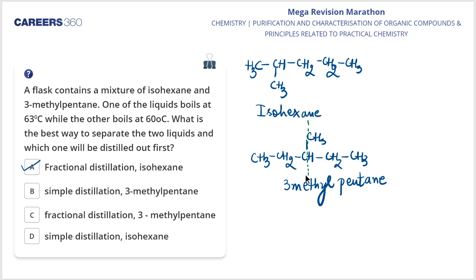If it is symmetrical, it has the higher boiling point of about 63 degrees Celsius and the other will have 60 degrees Celsius. So the method applied to separate these two liquids would be fractional distillation, because fractional distillation is a method to separate two compounds having marginal difference in their boiling points. Therefore, option A is the right answer, my dear students.